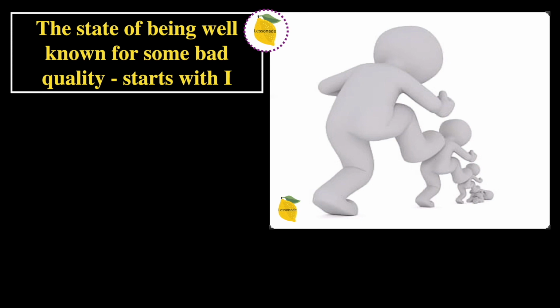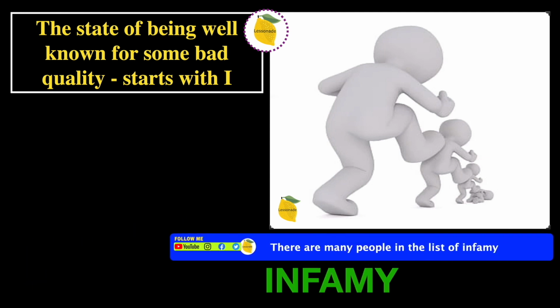The next definition is the state of being well known for some bad quality. Starts with I. In this picture, we can see people kicking other people, which is obviously a bad quality. So this means the word will be infamy. And the sentence is, there are many people in the list of infamy.